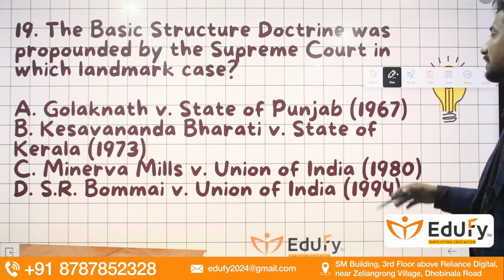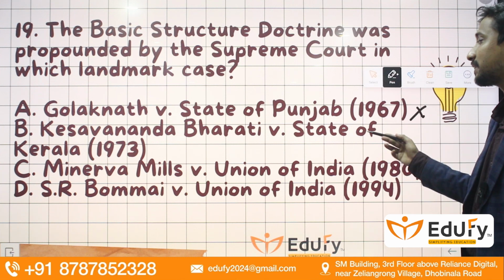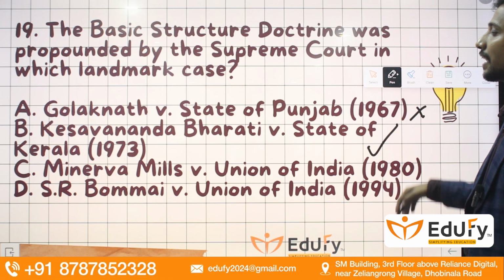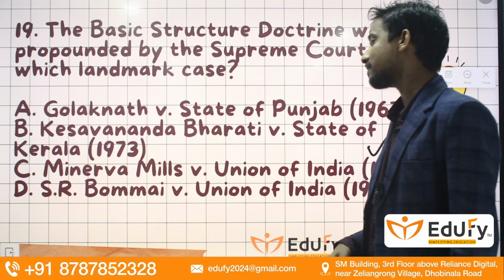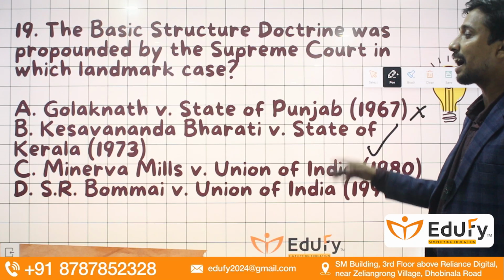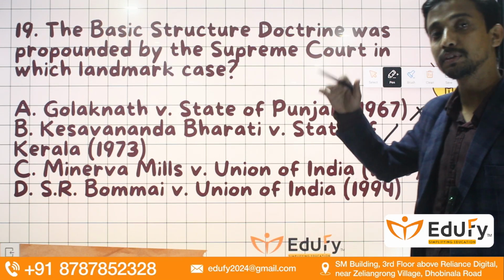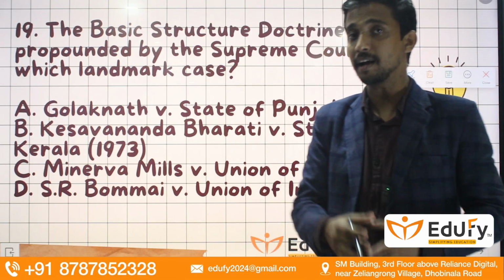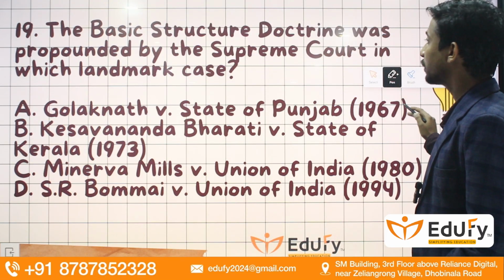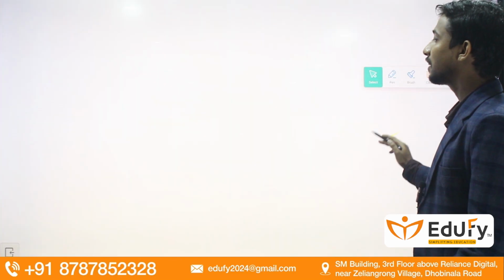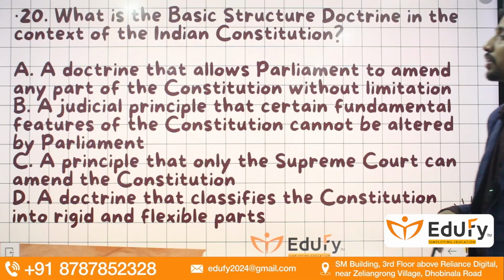Okay, Golaknath versus State of Punjab? No. Kesavananda Bharati versus State of Kerala? Yes. Minerva Mills? No. S.R. Bommai versus Union of India? However, all these are very important landmark cases, and for these landmark cases, we will be coming up with one more session. Moving towards the next and the last question, guys, we have here question number 20.